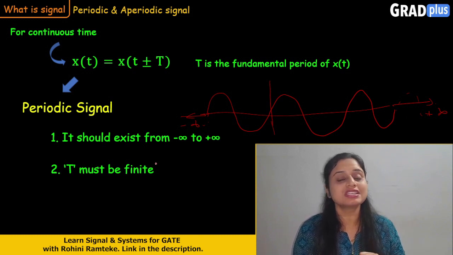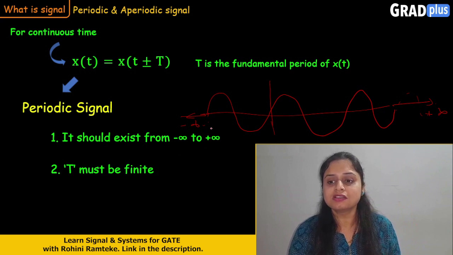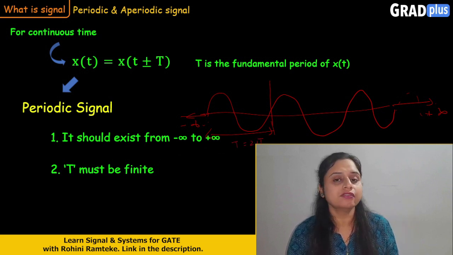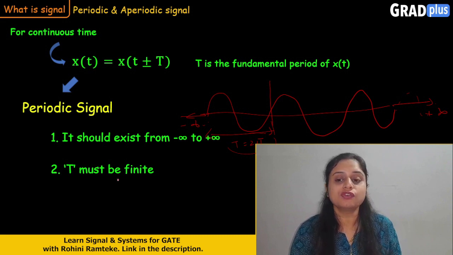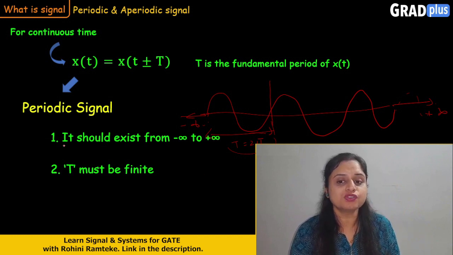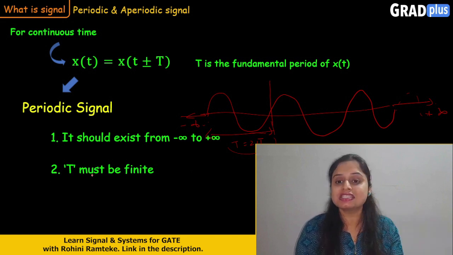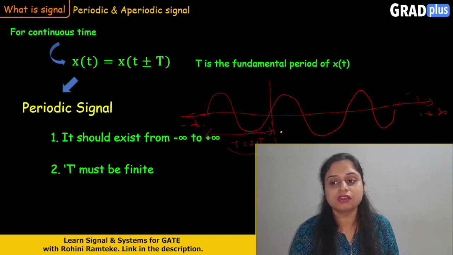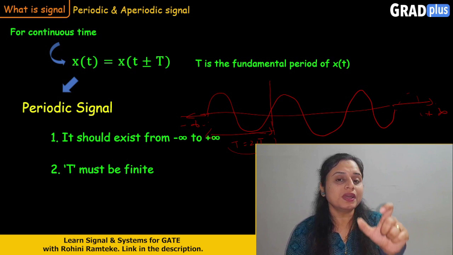Let us find out the second condition. If we consider this one cycle, let us say the time period is 2 pi. So here the time period is finite in nature. Therefore again the second condition is satisfied, that is, the time period must be finite. If these two conditions are satisfied, in that case the signal becomes a periodic signal.